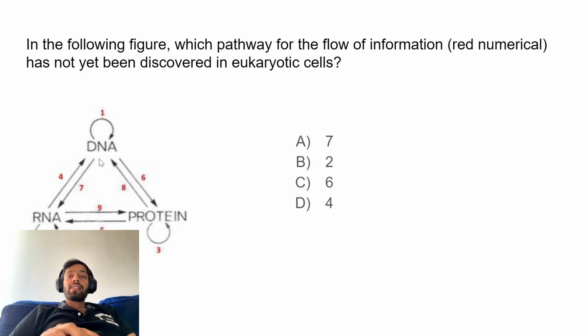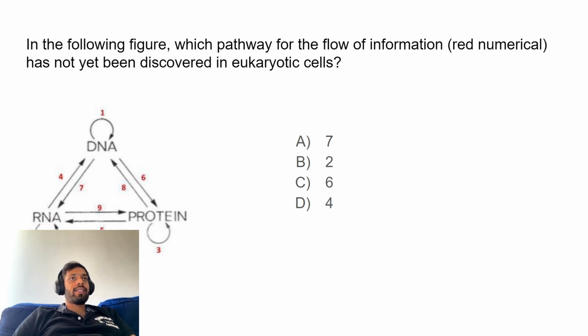This is information flow, right? So it can be various regulatory mechanisms as well. The other one is protein to protein, which, as we might all know, is very possible in biology, where proteins regulate the function and activity of other proteins.